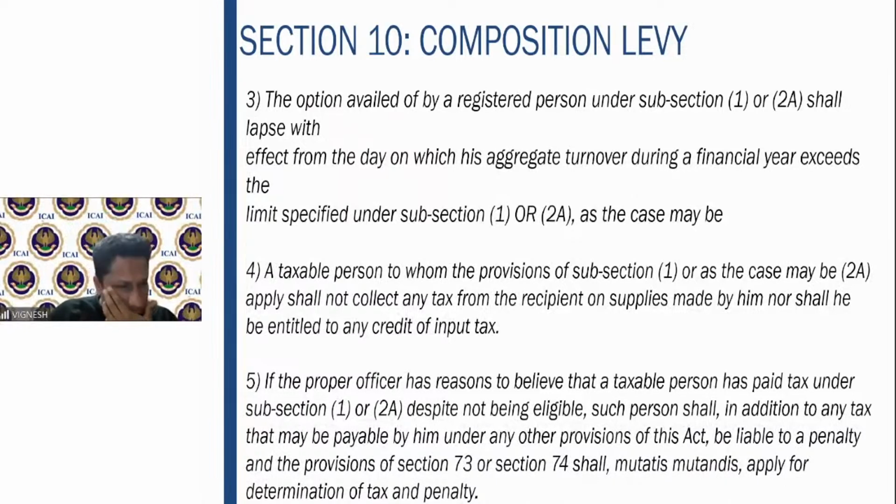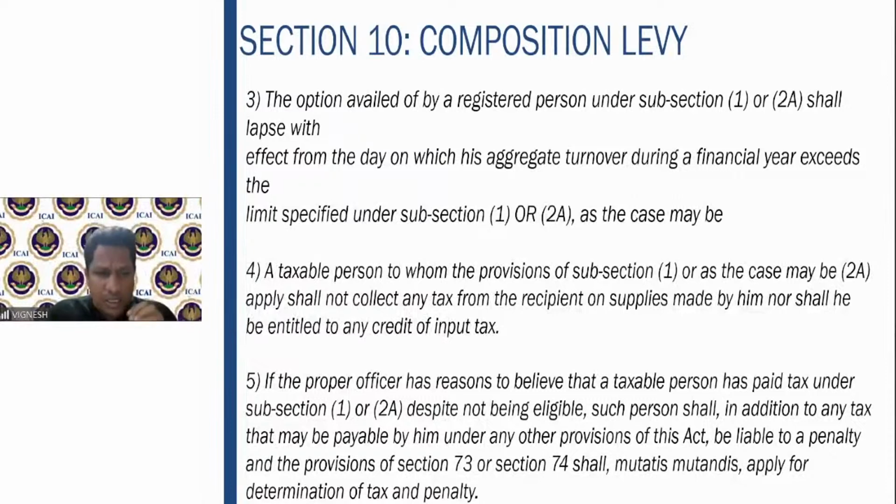Then sometimes the officer may have reason to believe that a person has opted for the composition scheme though he is not eligible. His turnover has increased, but still he has opted for the composition scheme. So in addition to the regular tax which is required to be paid, he may also be liable to penalty under sections 73 or 74. These sections will be covered in the penalties and prosecutions chapter.